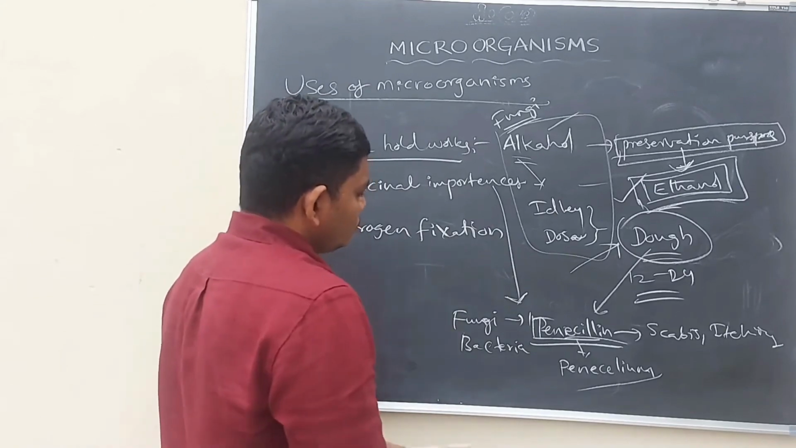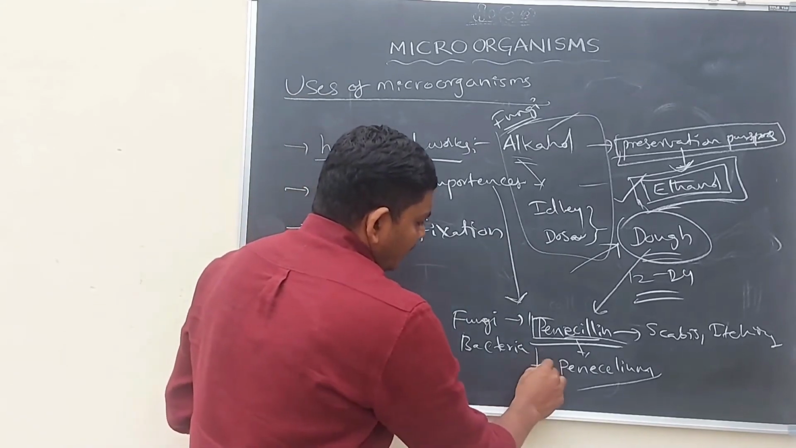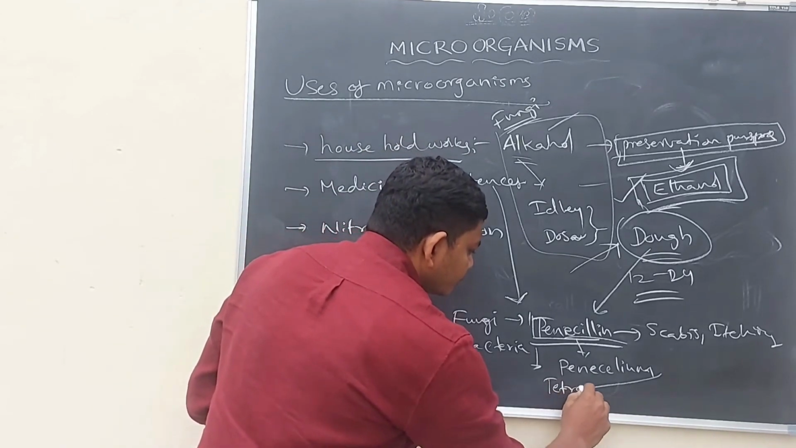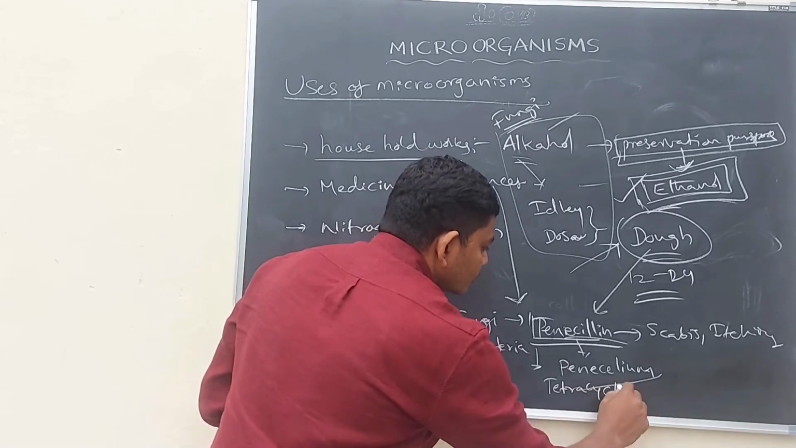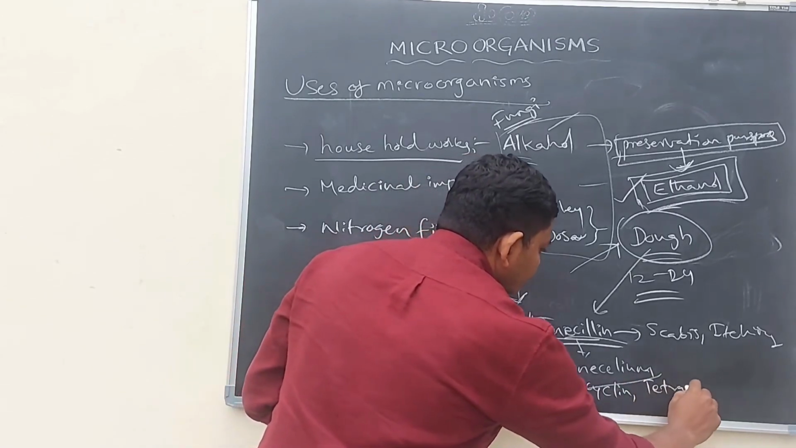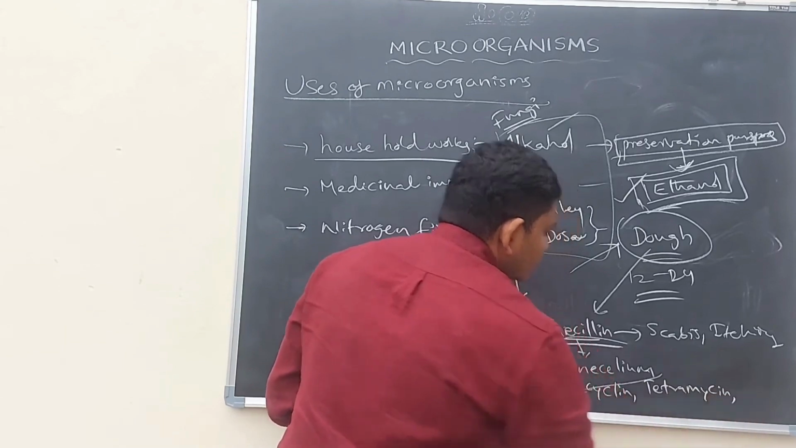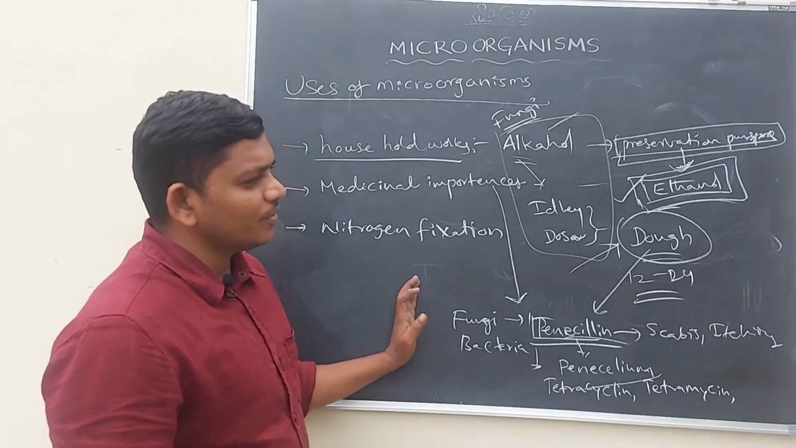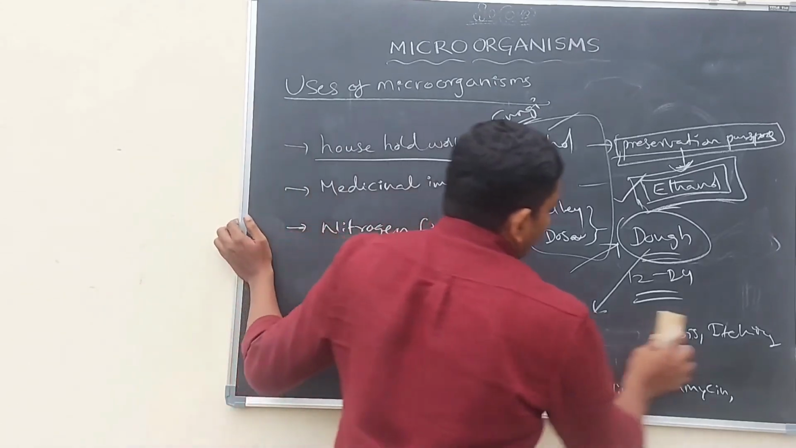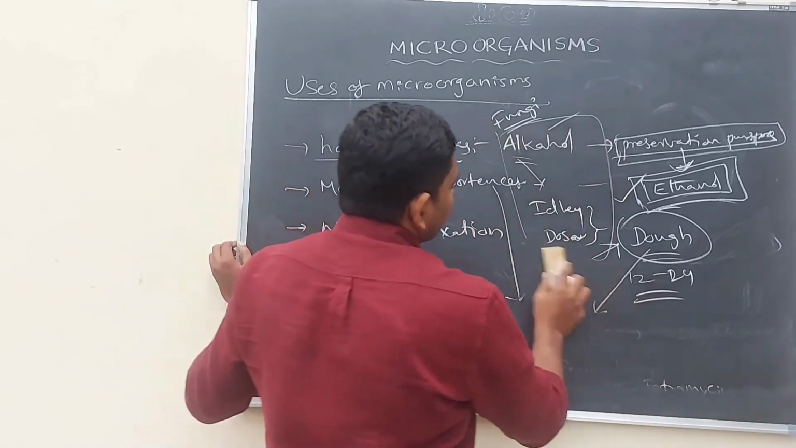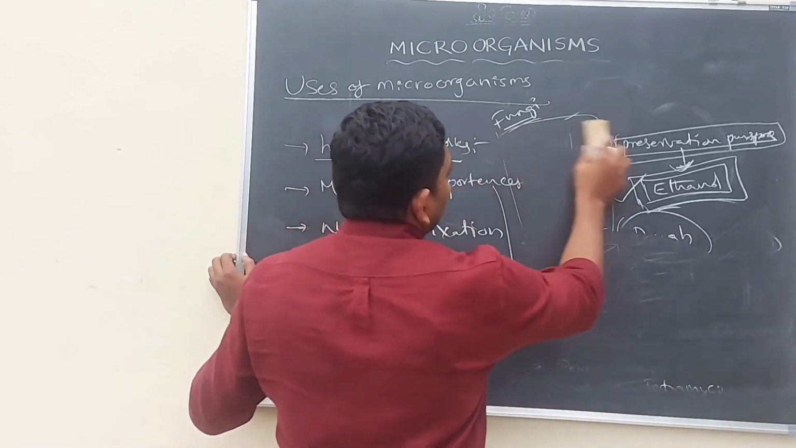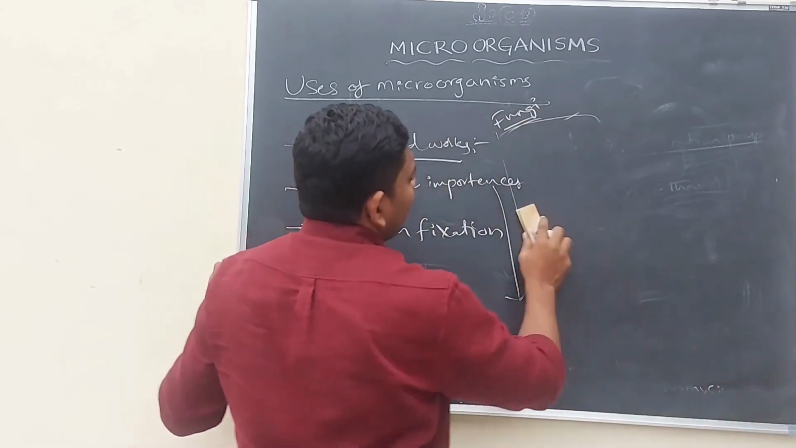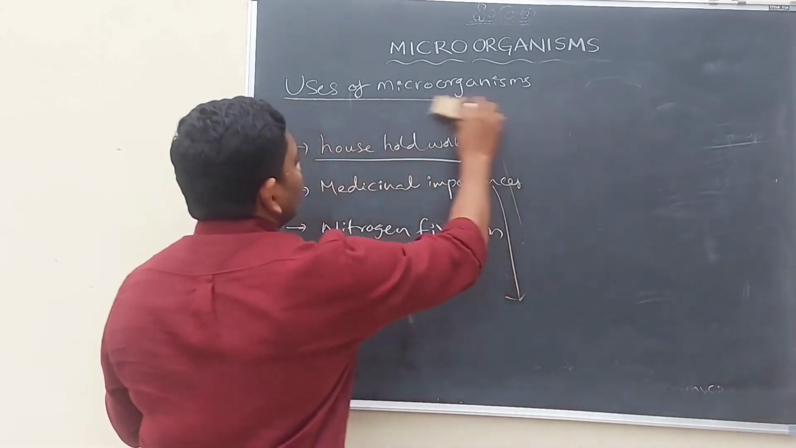Also, some bacteria are helping in the preparation of tetracycline, terramycin, like this. So some bacteria and fungi are helping in the preparation of medicines. Here I would like to conclude that microorganisms are not only harming us, they are also helping us in the preparation of medicines and in doing some household works.